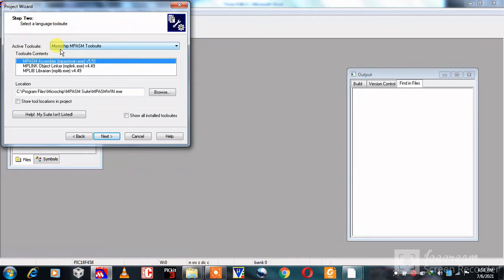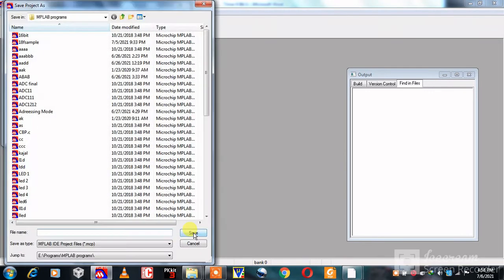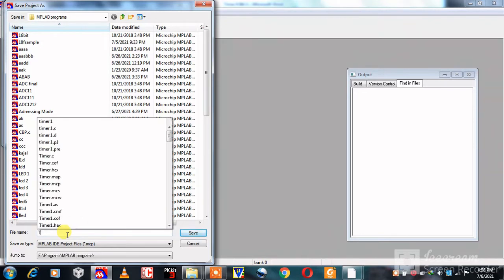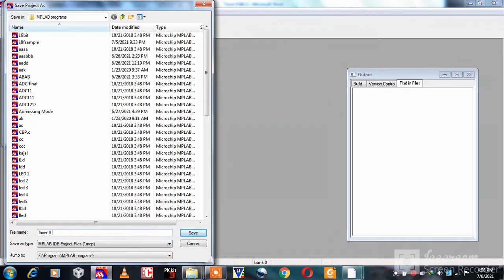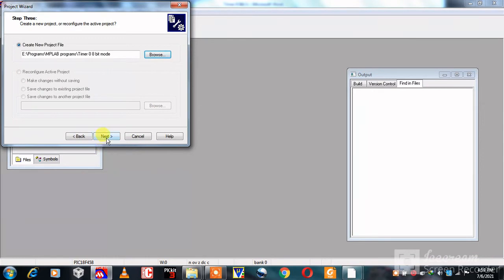Here select Microchip MPASM Toolsuite, MPASM Assembler, then click on Next, click on Browse, and give a file name, timer 0 8-bit mode, then click on Save, then click on Next.